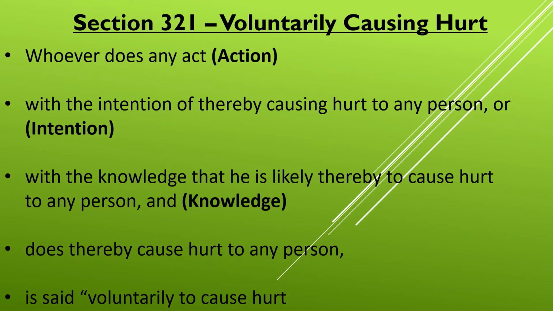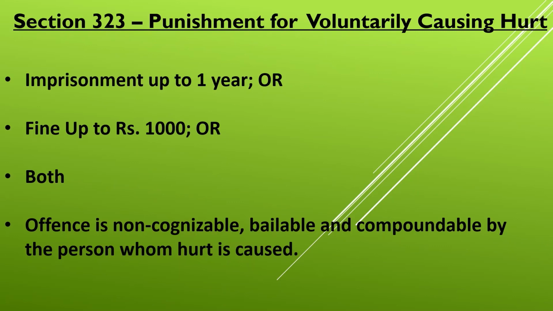But when you hurt a person intentionally or with the knowledge that the act is likely to cause hurt, then such act becomes an offense which is punishable with imprisonment up to 1 year or fine up to 1,000 rupees or both. This punishment is prescribed under section 323. The offense is non-cognizable, bailable, and can be compounded by the person to whom hurt is caused.